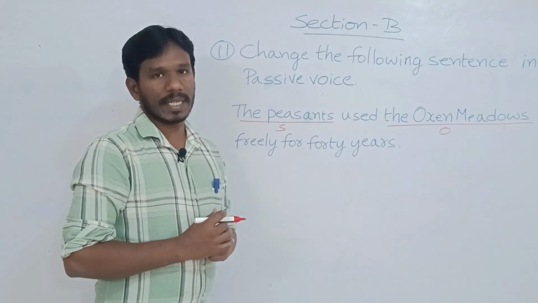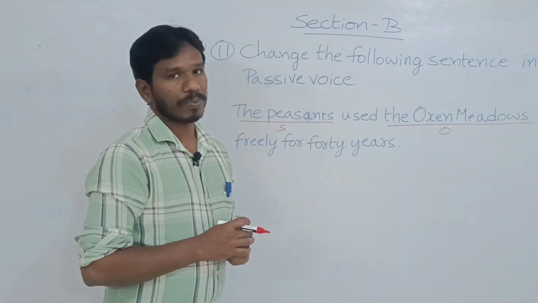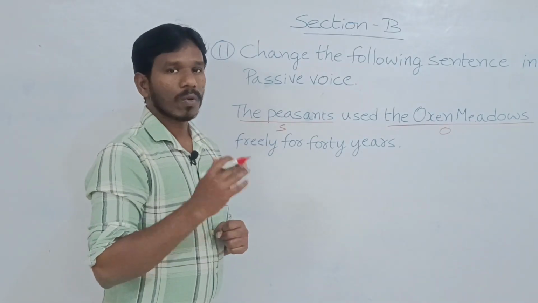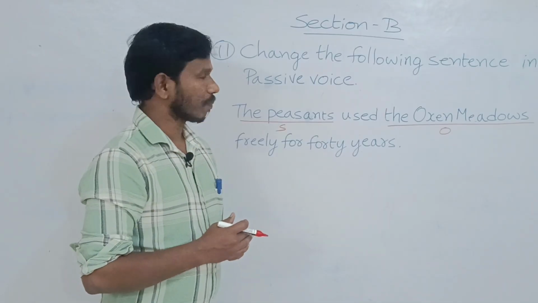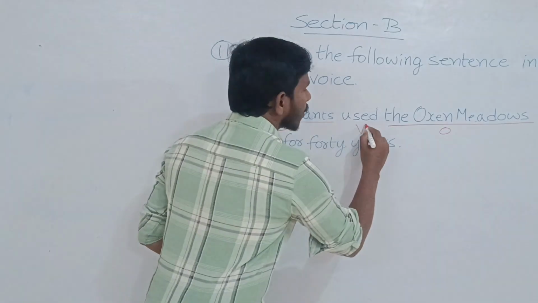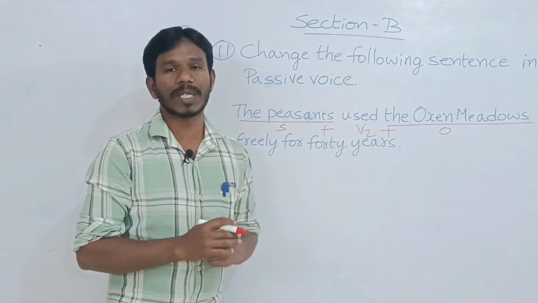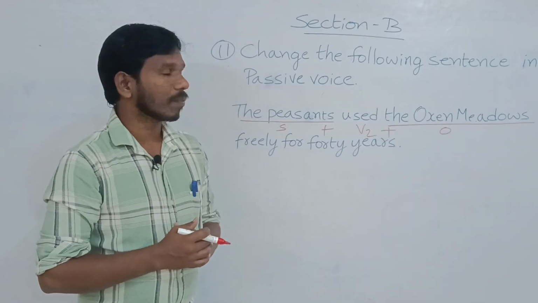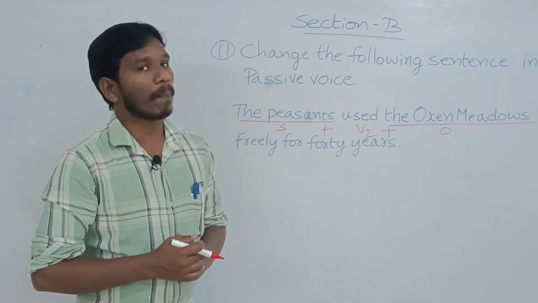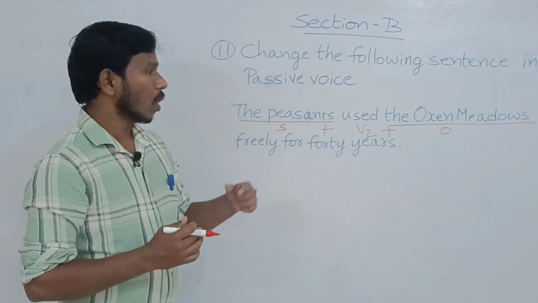Here used is the verb, in V2 form. V1 use, V2 used, V3 used. So subject plus V2 plus object. Now you tell me, what is the tense of the given sentence? Yes, simple past tense.